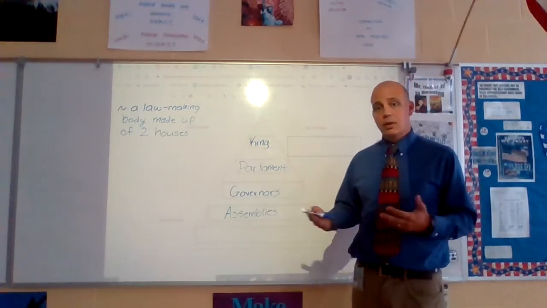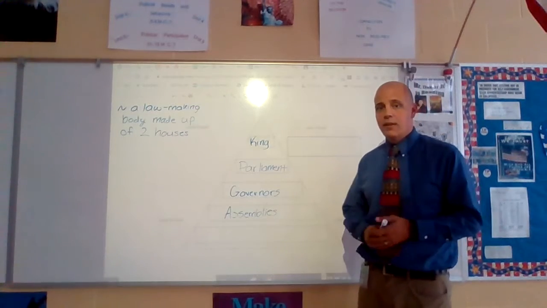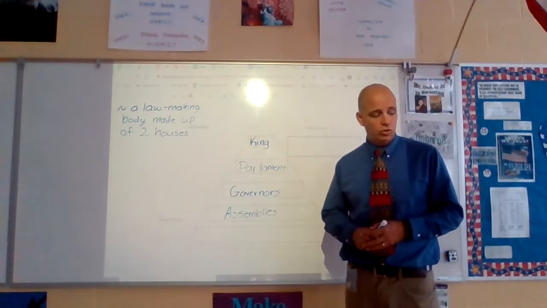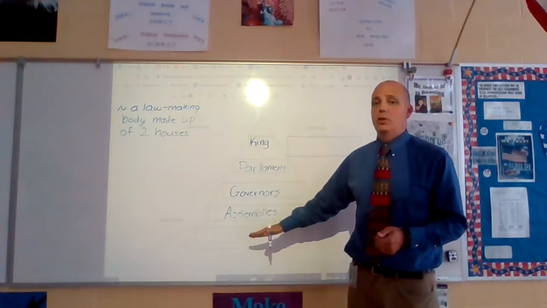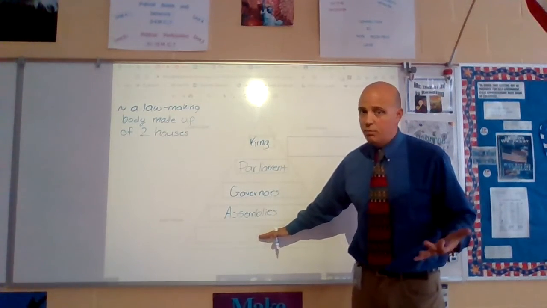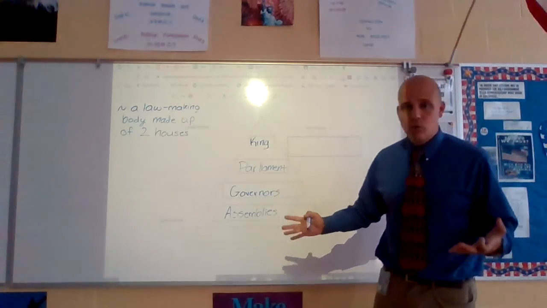Virginia, all right, the colony of Virginia, down in their assemblies, they also had a bicameral legislature. Our very lowest, the people with the least amount of say, but they're still part of the government, is what we call town meetings.